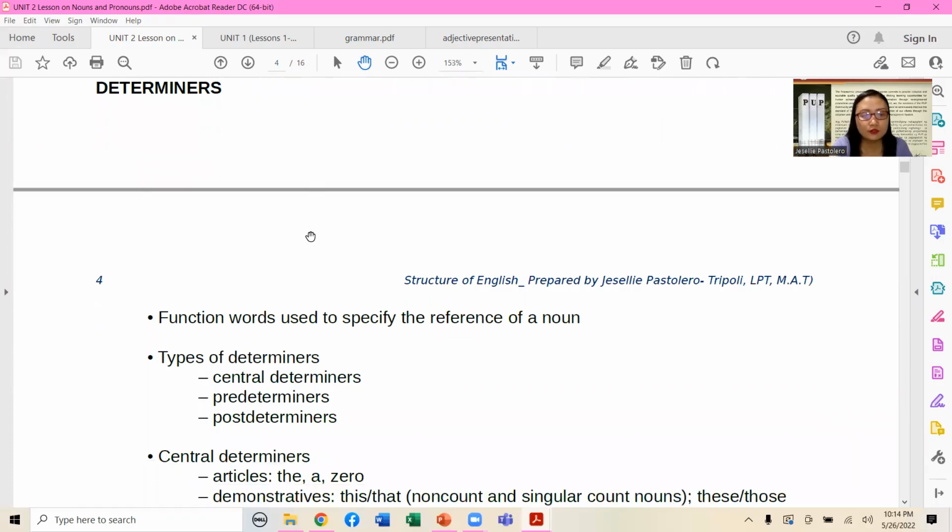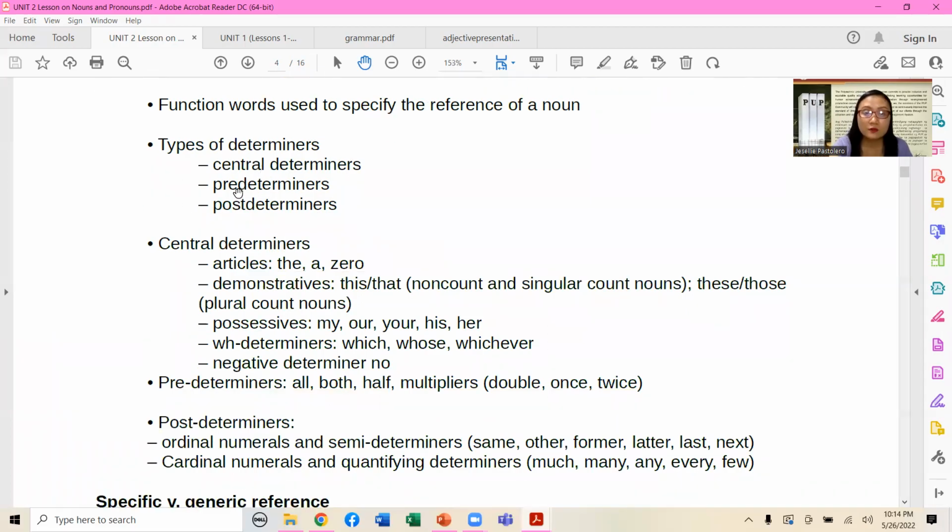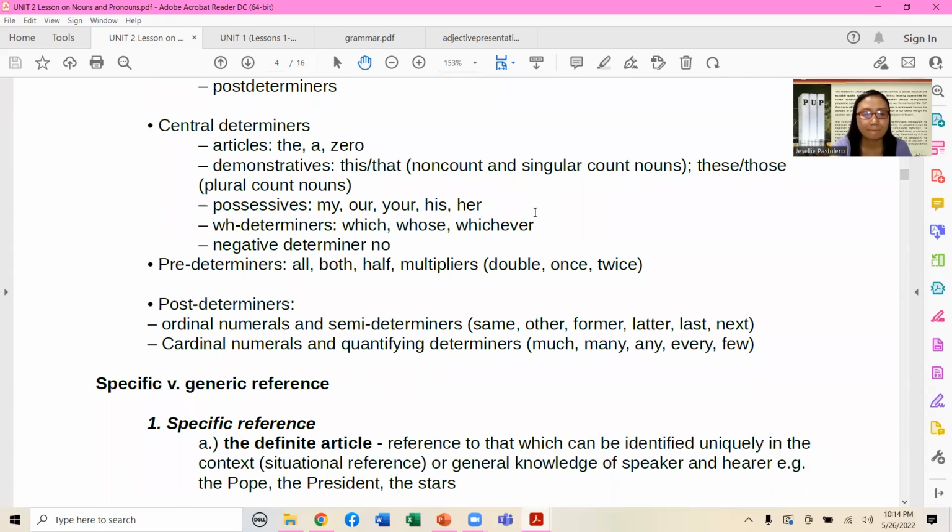We have what we call types of determiners: central determiners, predeterminers, and postdeterminers. Let's take a look at the central determiners. Examples are as follows: articles, demonstratives, possessives, WH determiners, and the negative determiner. For the articles, we have the determiners the, a, and of course the word zero. You might be surprised that zero is part of the central determiners.